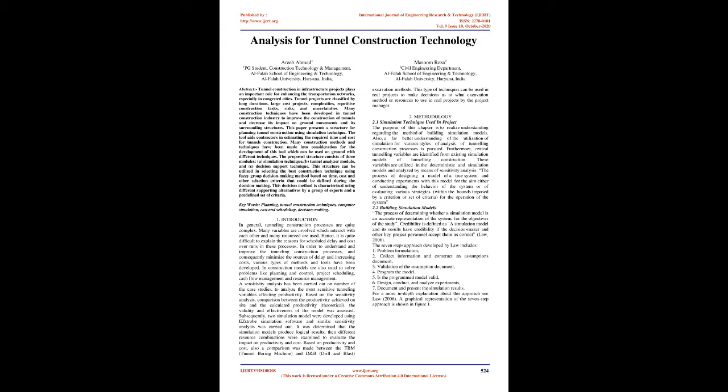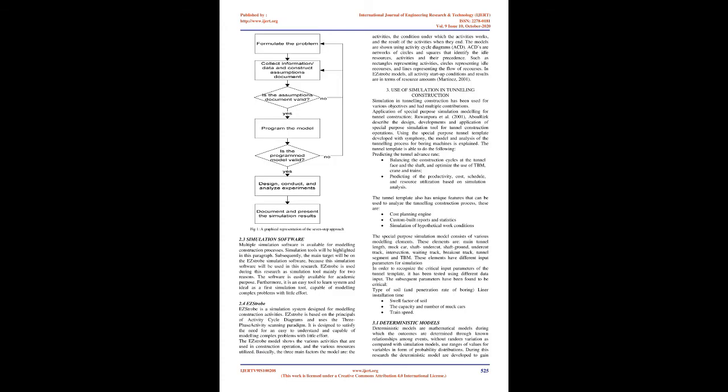2. Methodology. 2.1 Simulation technique used in project. The purpose of this chapter is to provide an understanding of the method of building simulation models. Also, a far better understanding of the utilization of simulation for various styles of analysis of tunneling construction processes is pursued. Furthermore, critical tunneling variables are identified from existing simulation models of tunneling construction. These variables are utilized in the deterministic and simulation models and analyzed by means of sensitivity analysis.